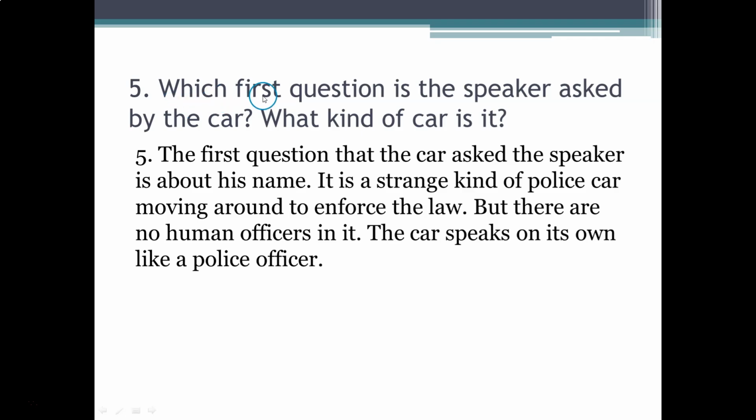Question 5. Which first question is the speaker asked by the car? What kind of car is it? Answer. The first question that the car asked the speaker is about his name. It is a strange kind of police car moving around to enforce the law, but there are no human officers in it. The car speaks on its own like a police officer.